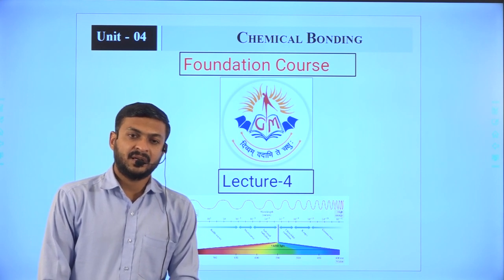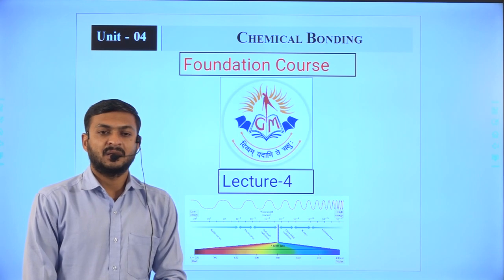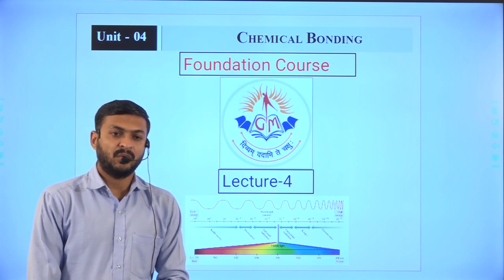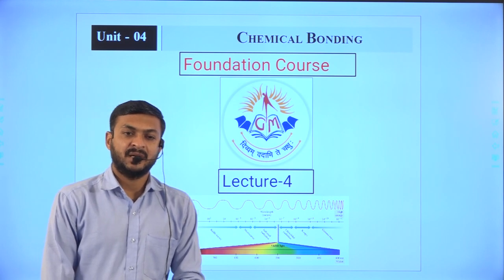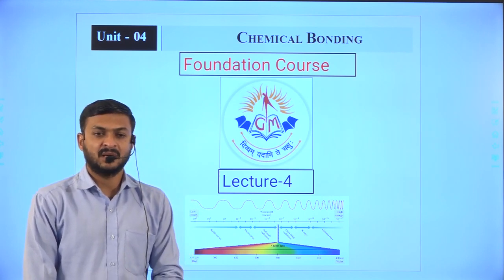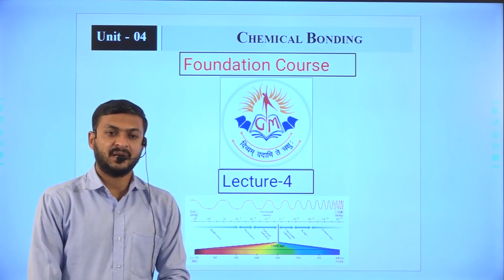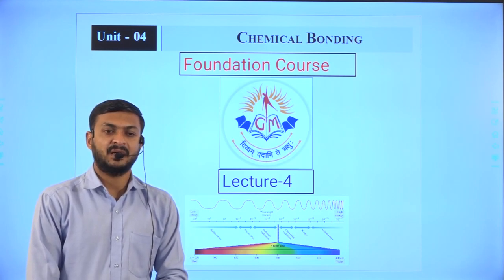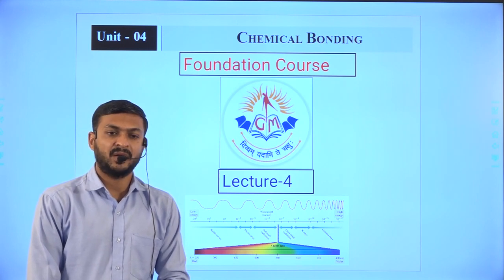Then we can get more clarity about ionic and covalent bond, right? So that is why it is necessary to understand in which conditions ionic and covalent bonds will form.